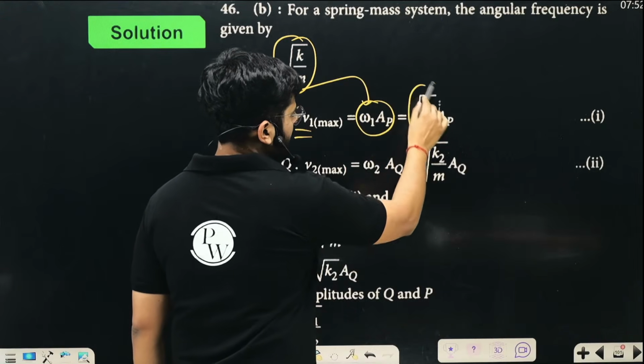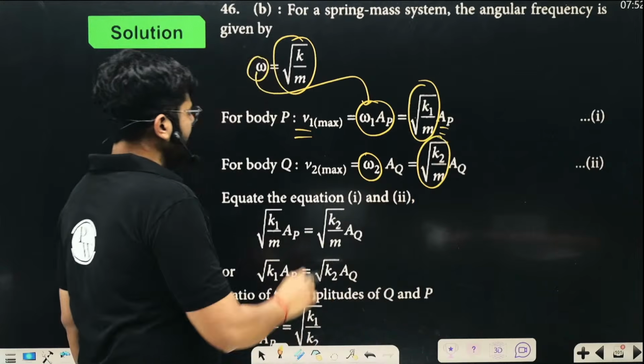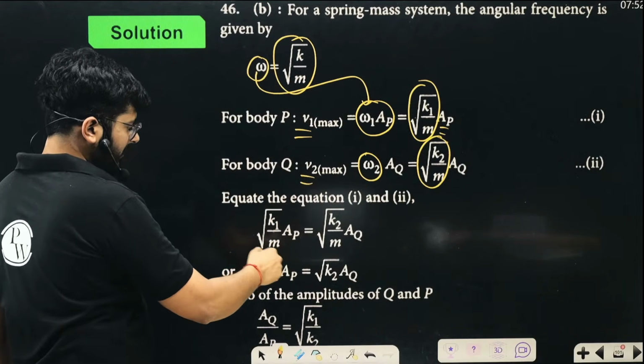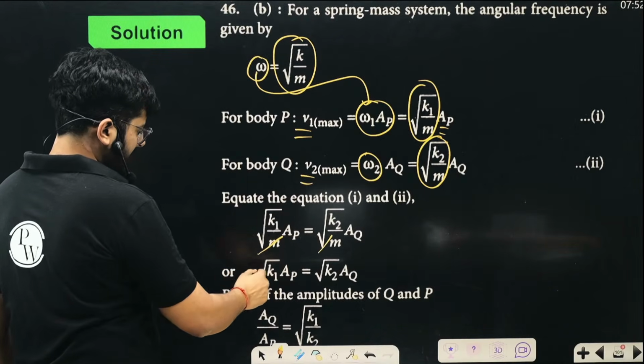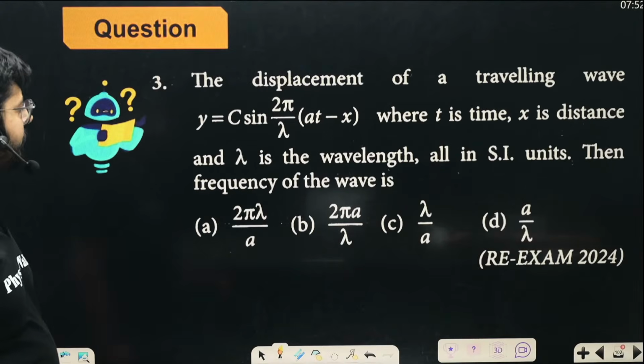So for the first spring, it is k1 upon m, and for the second spring, it is k2 upon m. They are giving us that the maximum velocities are same, so we will equate them. This will cancel out, right? And it will give us the ratio of their amplitude as under root k1 by k2.